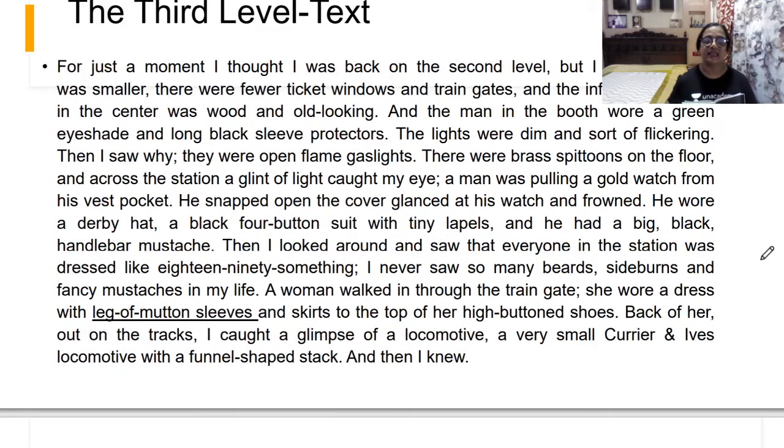Now you see, after that, what happened? For just a moment, I thought I was back on the second level. So what did he think? That there were people talking. So he thought that he had come back on the second level, but it was not, because I saw the room was smaller. What did he see? That the room was smaller than the first level and the second level. So it was the third level, his fantasy. There were fewer ticket windows, because you see, this third level is actually